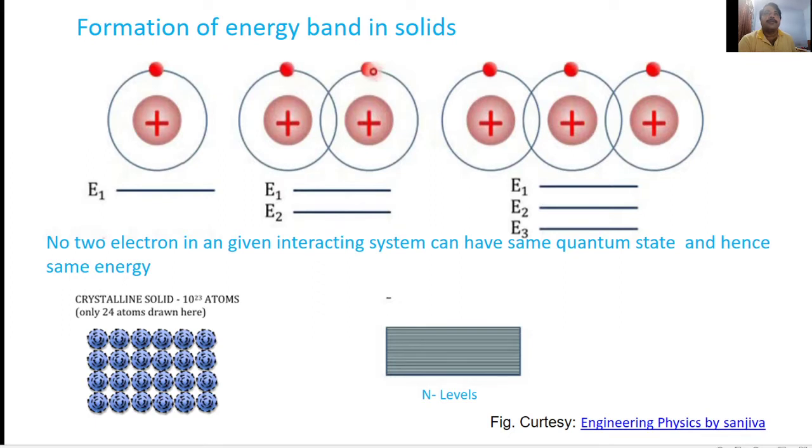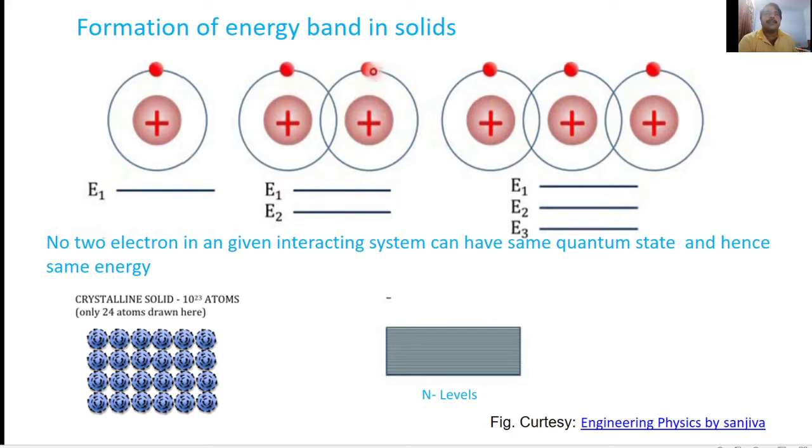Due to the highest energy in the outermost orbit, electrons are easily extracted, and these electrons are called valence electrons. These electrons are responsible for the formation of energy bands in solids and also for chemical reactions.